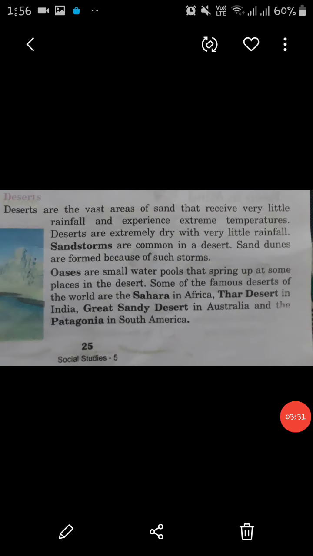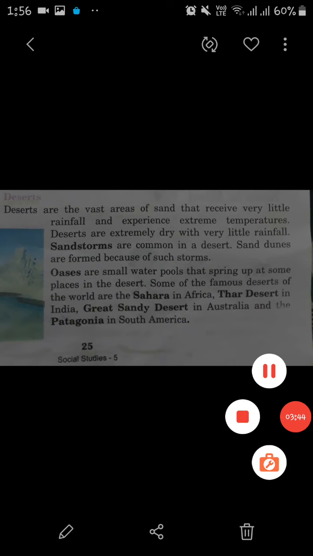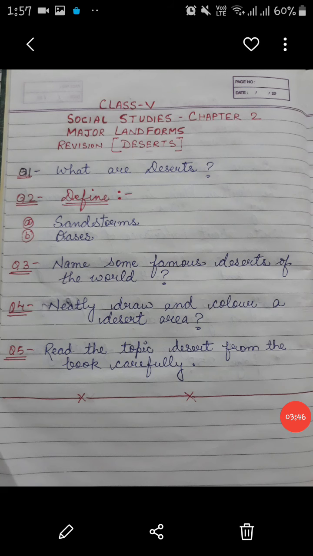This is how deserts are formed. Now, a few examples of deserts are the Sahara in Africa, the Thar Desert in India, the Great Sandy Desert in Australia, and Patagonia in South America.